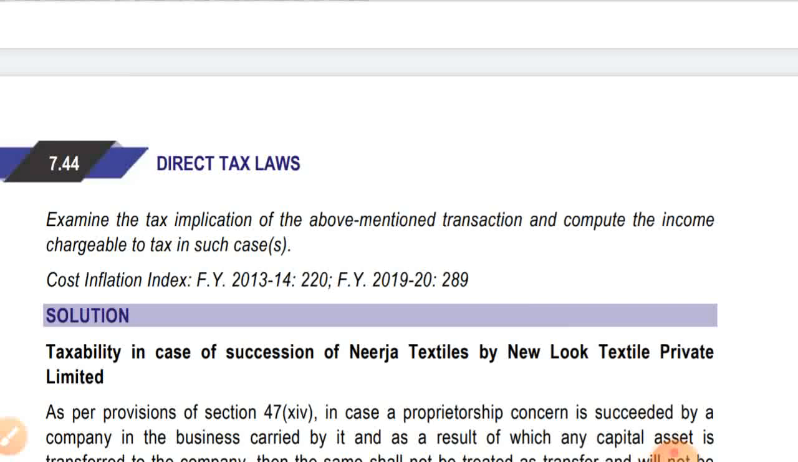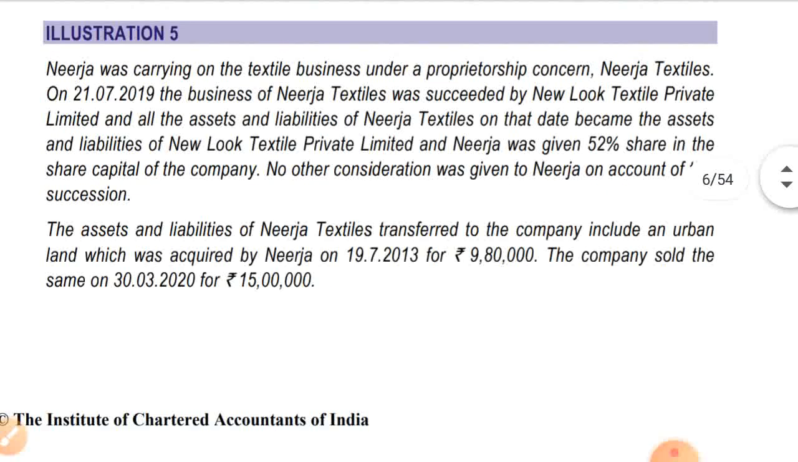Cost inflation index is given for the financial year 13-14 and financial year 19-20. As we can see in the sum, when the proprietorship concern has been converted into a company, no capital gain will be chargeable to tax, as all the conditions of the respective section have been satisfied. So it will be an exempt transfer, since the urban land, which is covered in the definition of capital asset, has been transferred by Nirja Textiles to a company, that is New Look Textiles Private Limited.